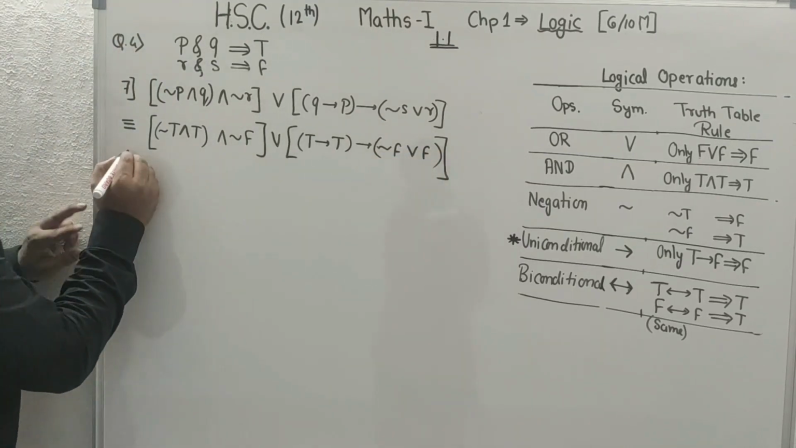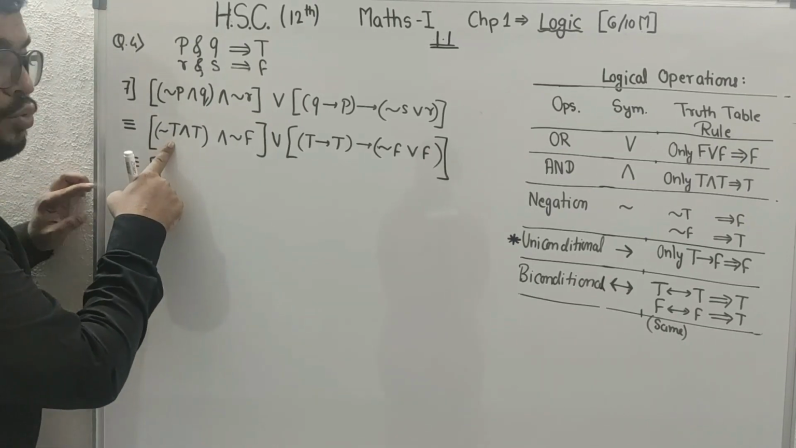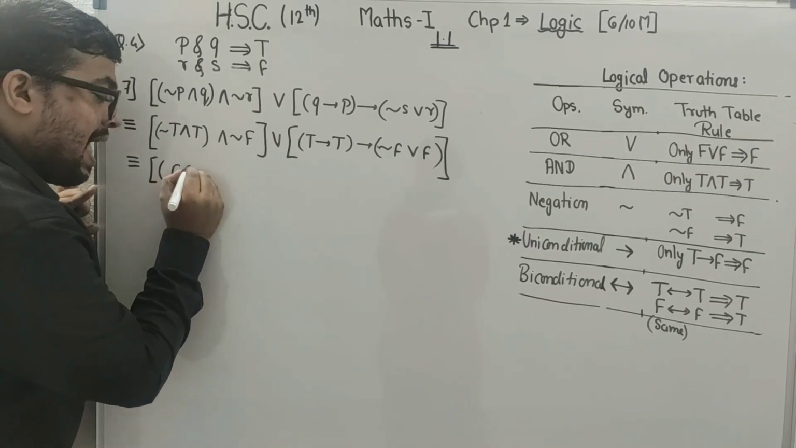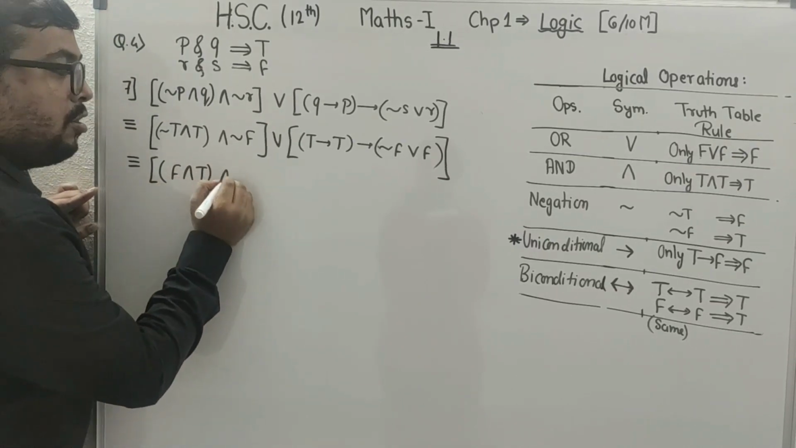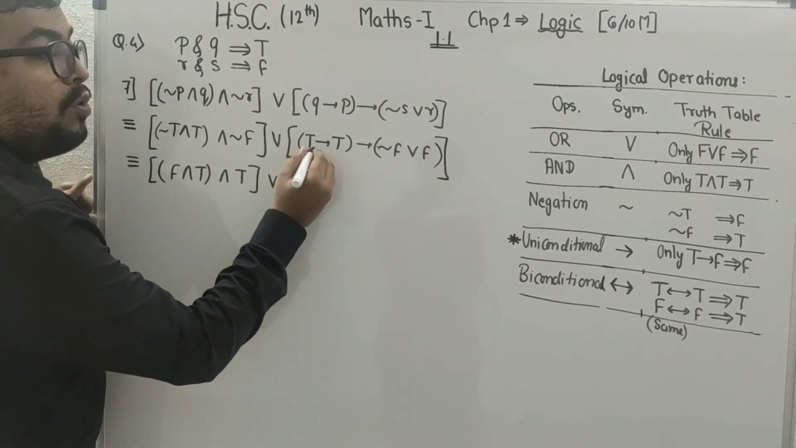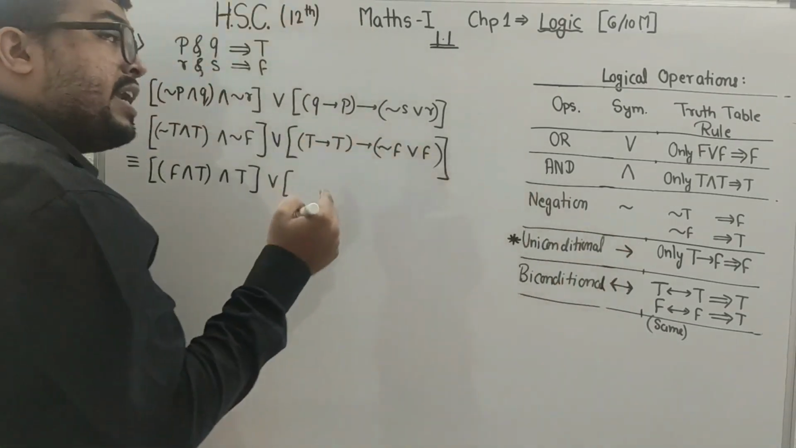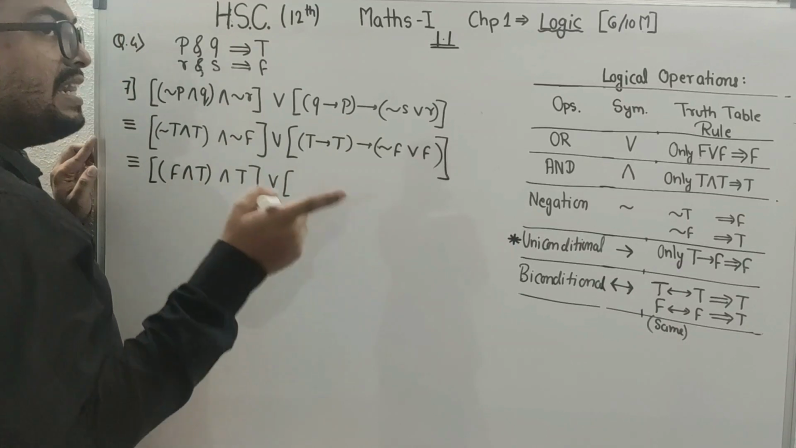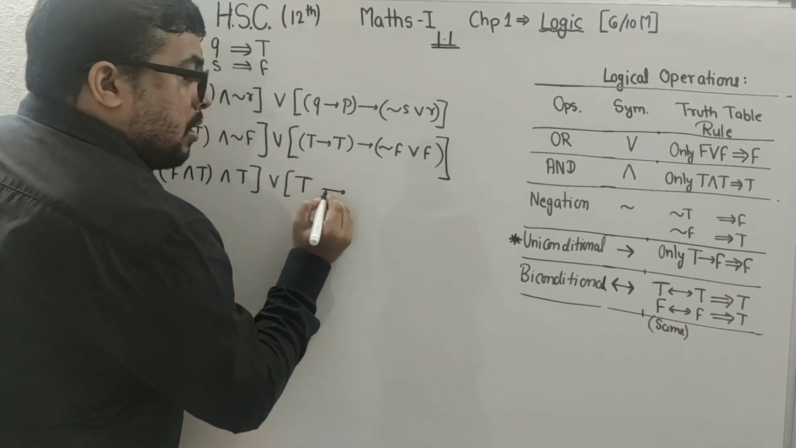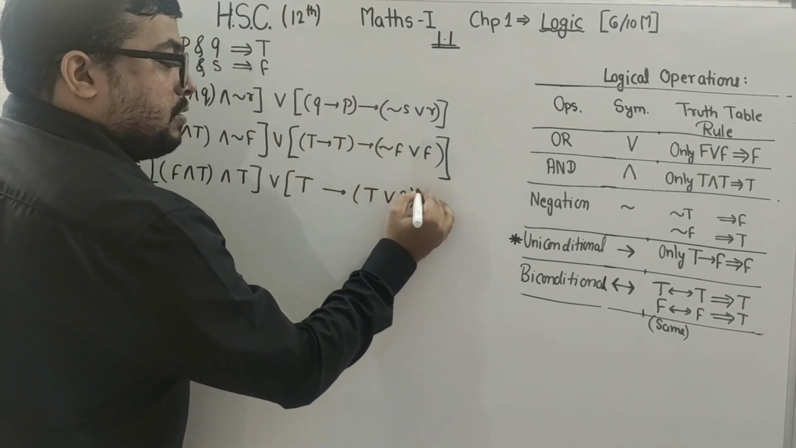Okay. Now pay attention over to the next line. Negation of true will be false. False and true. Negation of false will be true. What is T and T rule? What is T and T? Single arrow का rule क्या बेटा? When it is true to false, then only it will become false. So it is true to true, it will become true. What is negation of false? True or false.